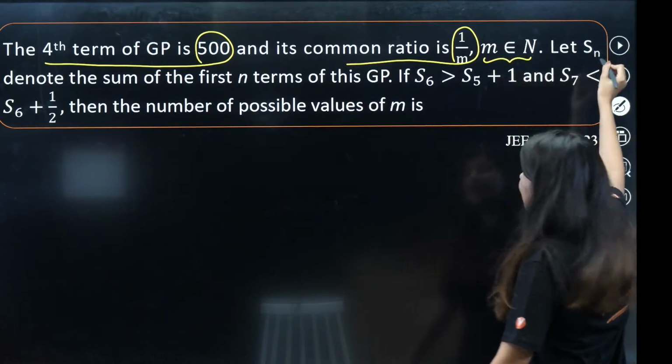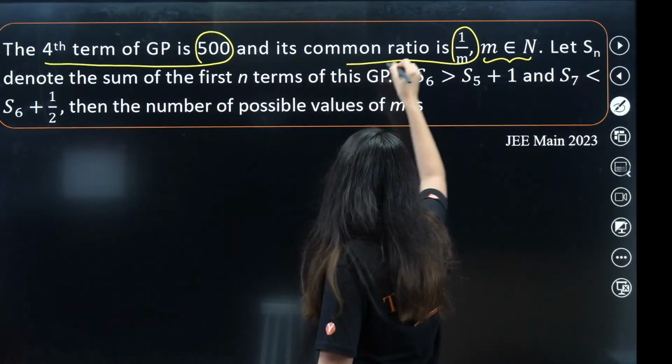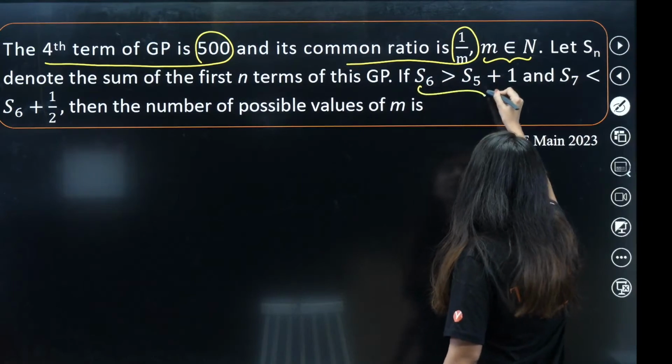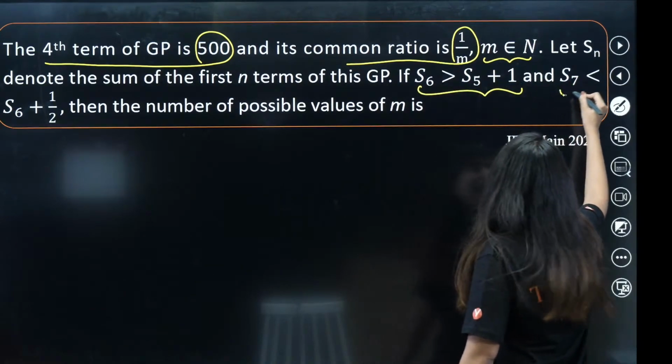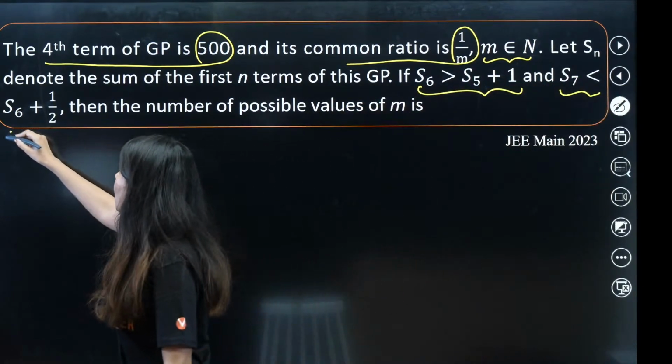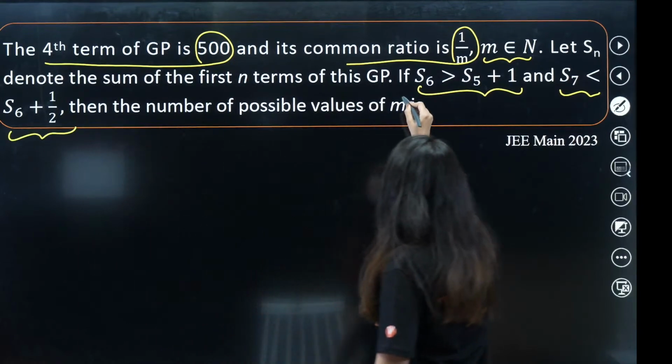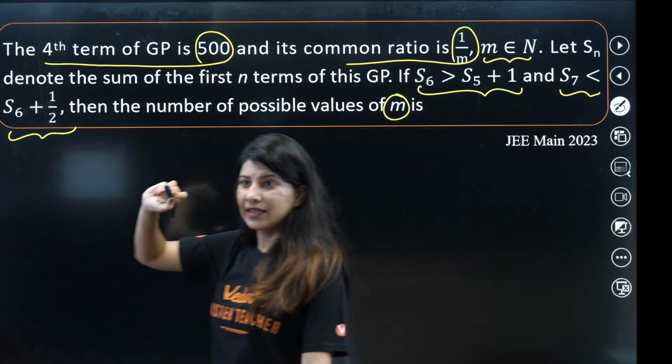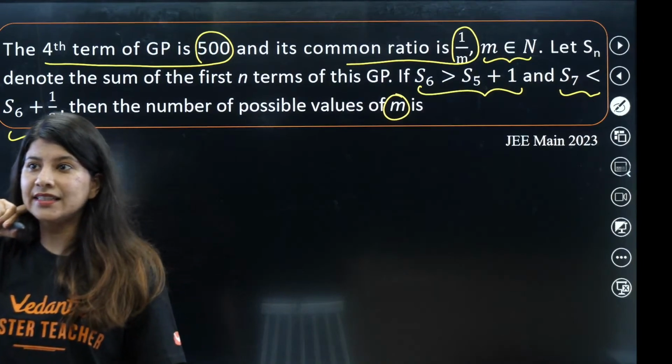Let us assume that Sn denotes the sum of first n terms of the GP. If this inequality and this very inequality hold true, then we need to figure out the possible values of m.